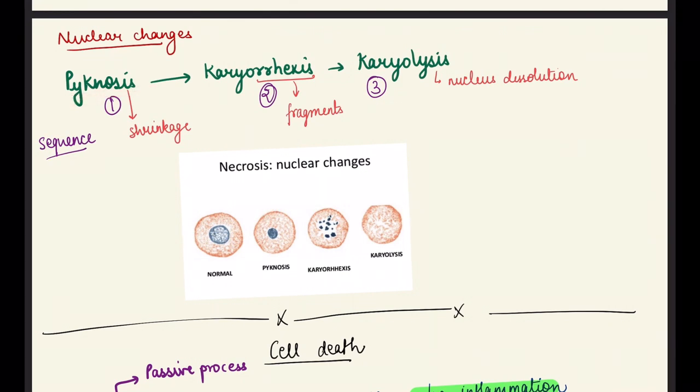After that there is breakdown of the nucleus: karyorrhexis means fragmentation of the nucleus takes place. Rhexis means fragmentation, and pycnosis means shrinkage of the nucleus. This is the shrinkage, this is karyorrhexis, fragmentation of the nucleus, and this is karyolysis. Lysis means something dissolved, so there is dissolution of the nucleus. So this is the sequence of the nuclear changes: pycnosis, karyorrhexis, karyolysis.